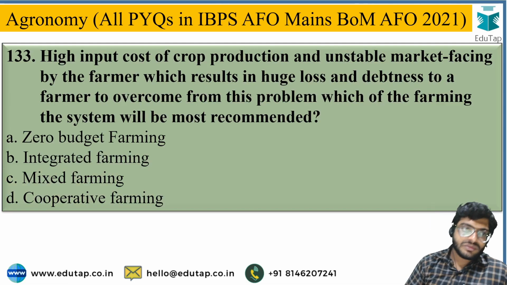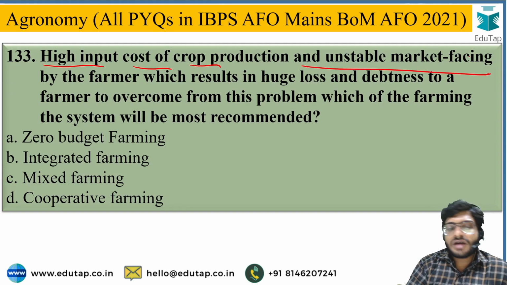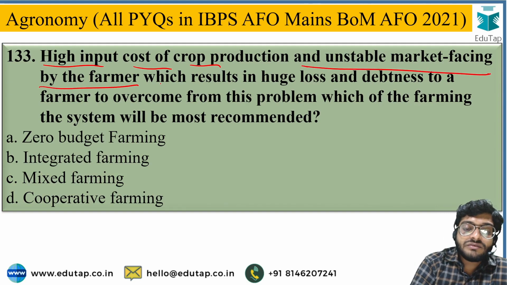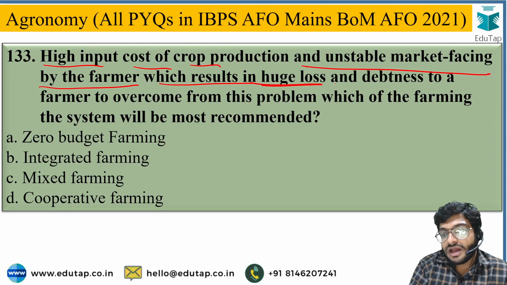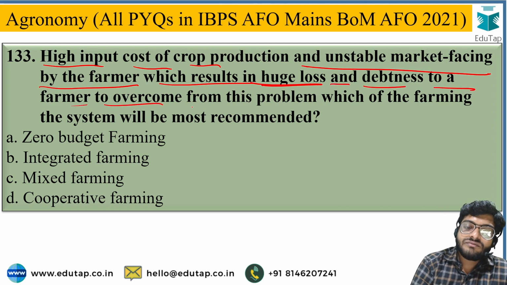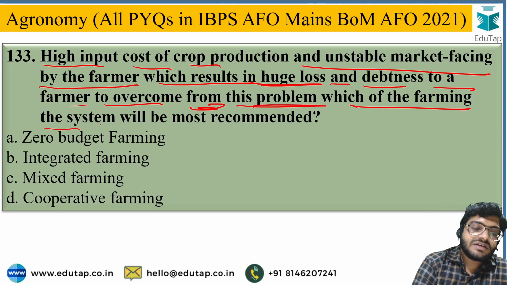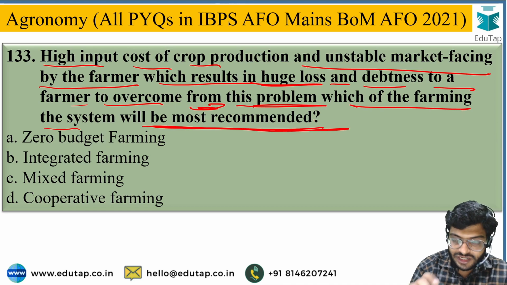Okay, next, high input cost of crop production and unstable market faced by the farmer, which result in huge loss and indebtedness to a farmer. To overcome this problem, which farming system will be most recommended?